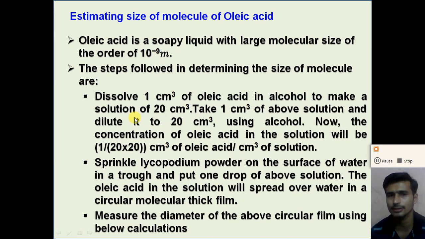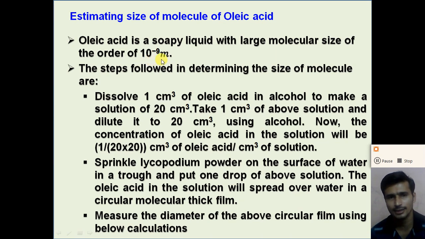Oleic acid is a soapy liquid with a large molecular size of the order of 10 raised to minus 9 meter. So here we take oleic acid. The molecule size of oleic acid is of the order of 10 raised to minus 9 meter.